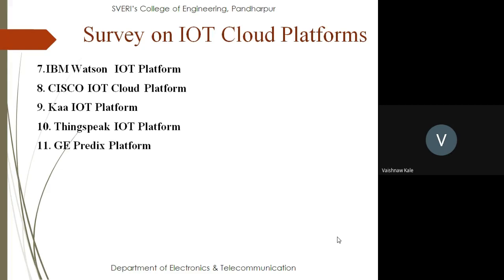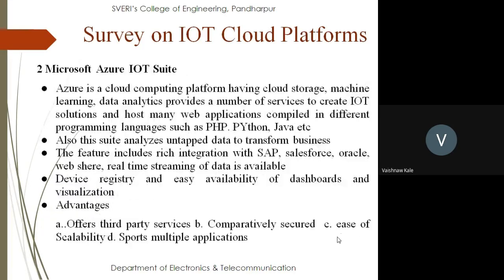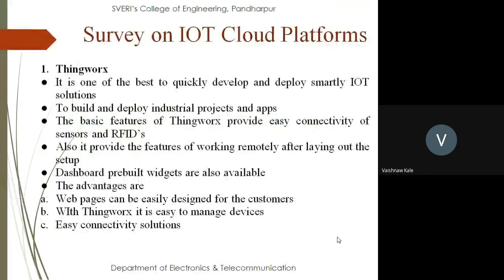Beyond this, there are surveys on various IoT platforms, like the IBM Watson IoT platform, then Cisco IoT cloud platform, then Ka IoT platform. ThingSpeak is also one of the very popular IoT platforms, and the GE Predix platform. So this was about the platforms. How many platforms have we seen?